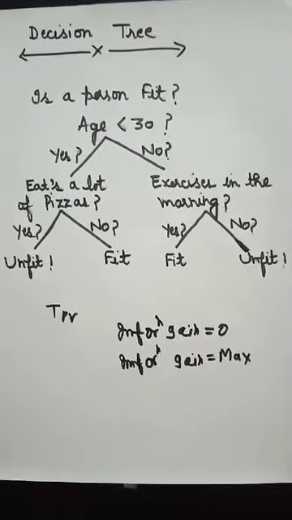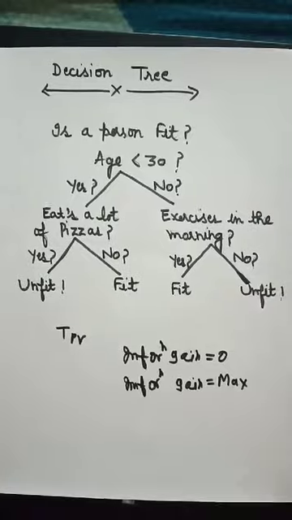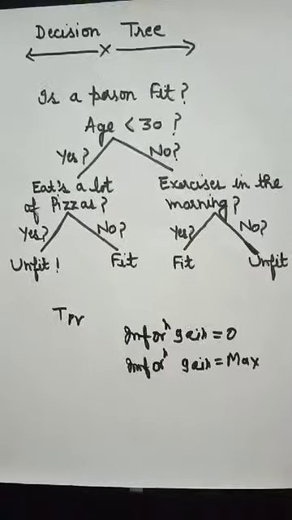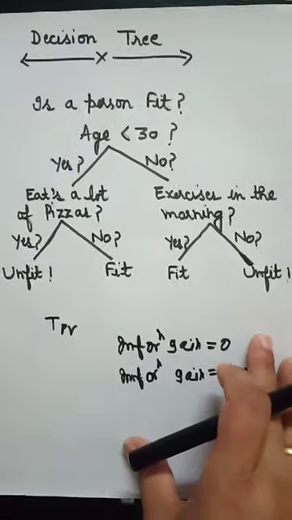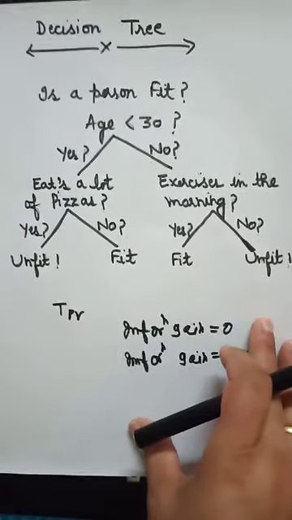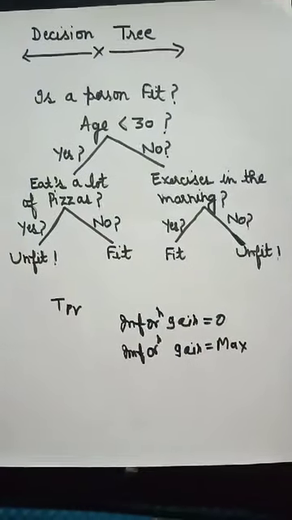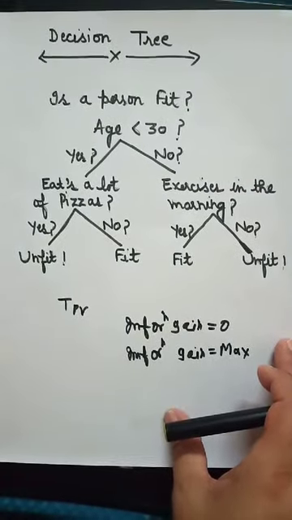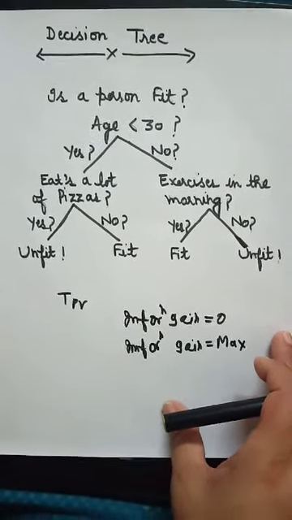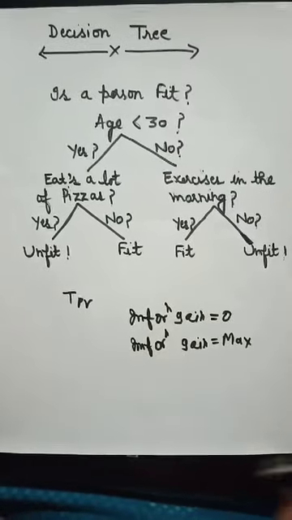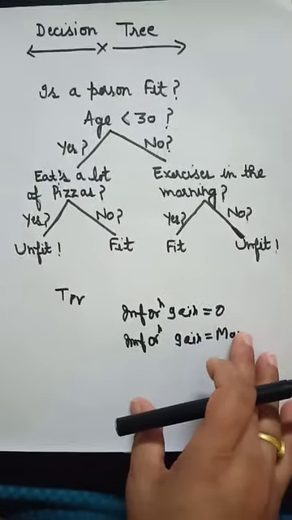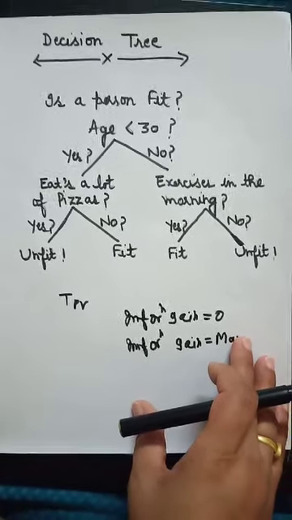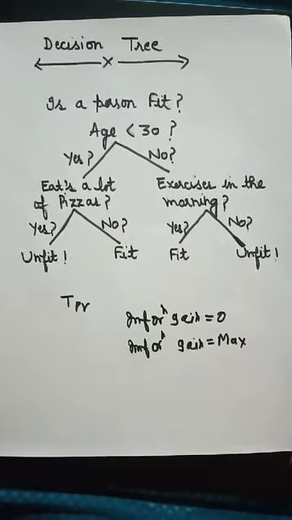Now the question arises, why do we use a decision tree? There are many applications where we can use decision tree. For example, in financial analysis, we can build a decision tree for predicting whether the loan is assigned or approved for a customer or not based on the credentials of that customer. In the same way, in manufacturing and production units, we can check the quality control with the help of decision tree. In the same way, in the field of astronomy, by classifying the galaxies, we can make use of decision tree.